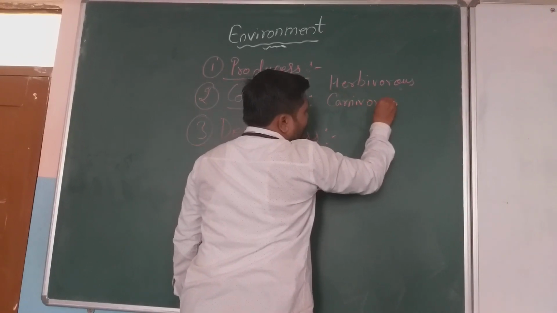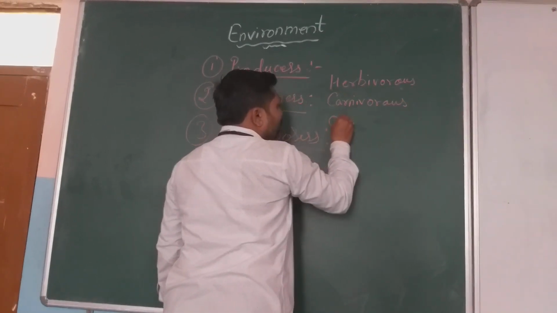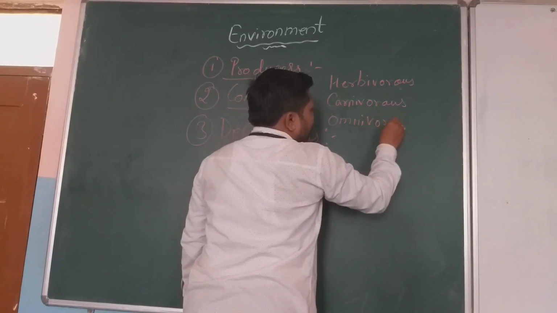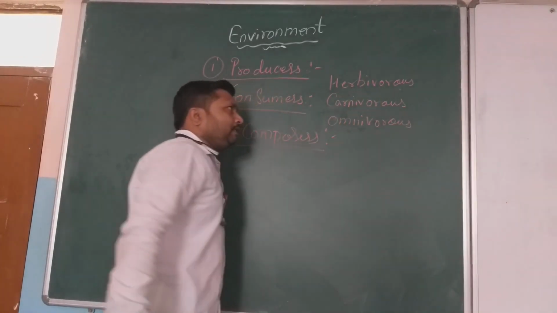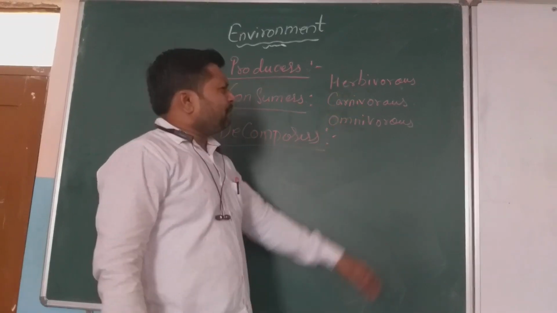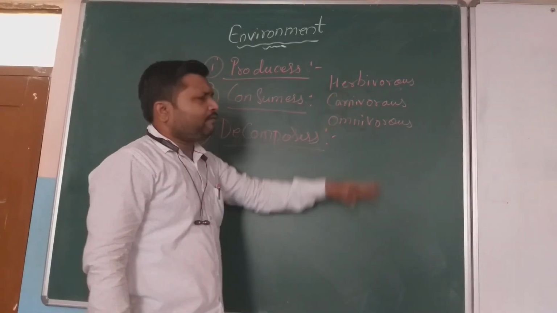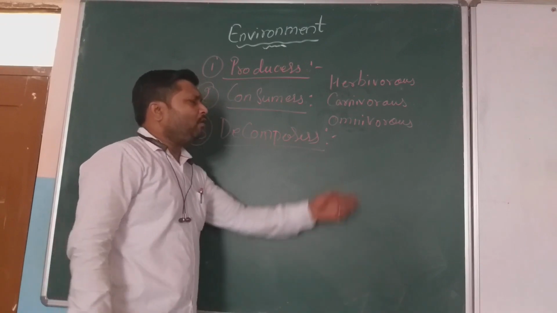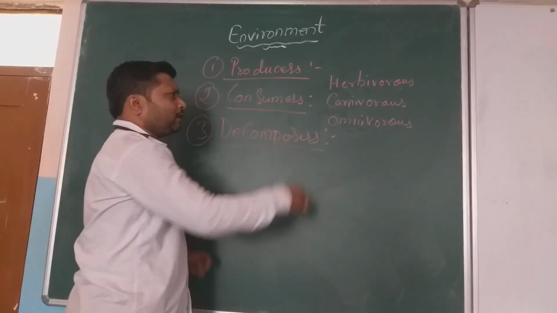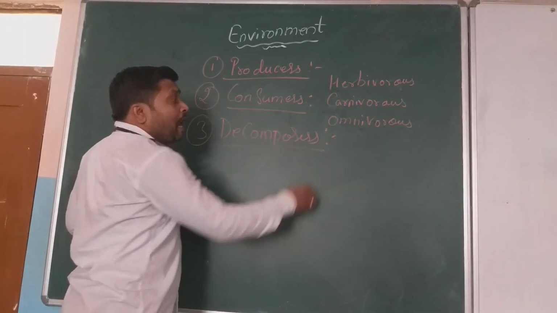Not only the carnivores, there are also omnivores. So there are different kinds of consumers. We call them herbivores, carnivores and omnivores. I think maybe you know some examples of these herbivores, carnivores and omnivores. If you don't know, can you give us certain examples for the herbivores, carnivores and omnivores?